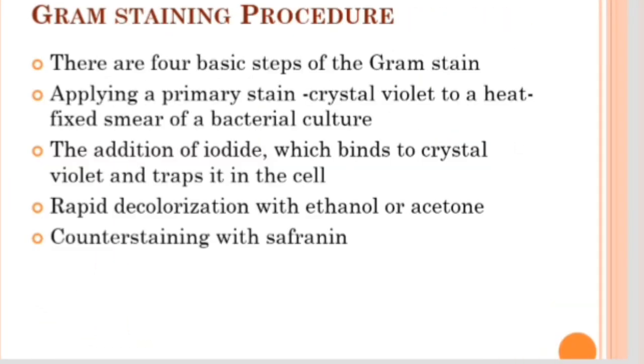So, gram staining procedures. There are 4 basic steps in gram staining. First we have to take a slide having the bacterial culture. We can take a bacterial culture from curd. You have already done it in your UG class. This smeared curd is taken on a clean glass slide, and we apply the primary stain, called crystal violet. Crystal violet is added and kept for 1 minute, and then we have to add gram iodine.